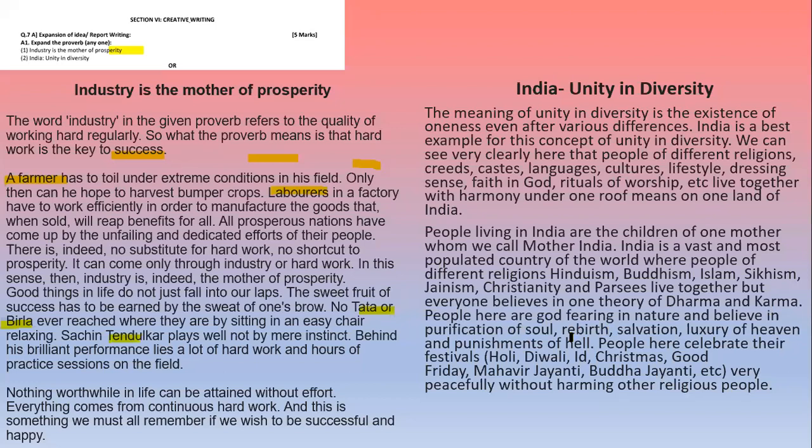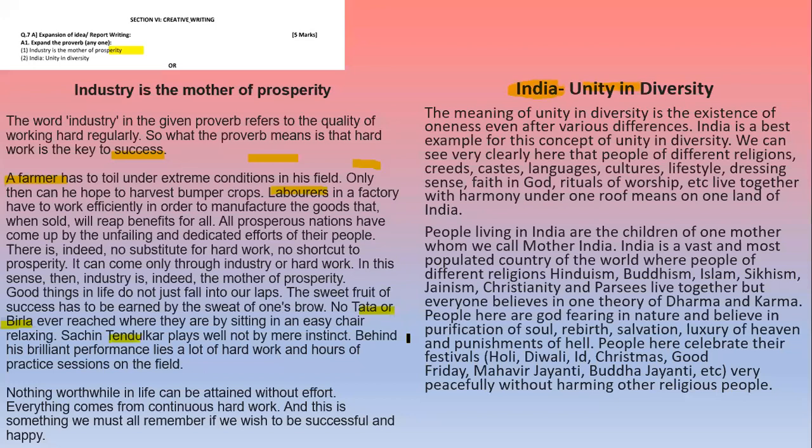People here are good, God-fearing in nature and believe in purification of soul, rebirth, salvation, luxury of heaven, and punishment of hell. People here celebrate their festivals, Holi, Diwali, Eid, Christmas, Good Friday, Mahavir Jayanti, Buddha Jayanti, etc. very peacefully without harming other religious people. So here, these examples clear the idea about unity in diversity in India. Though there are many diversities in India, still we are united.